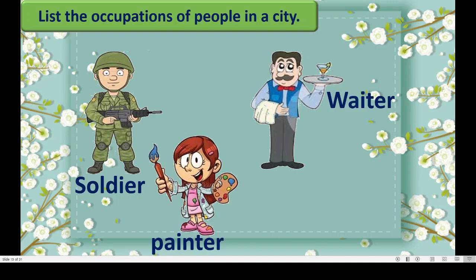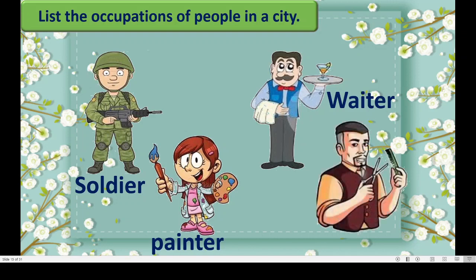Painter. See the picture? Okay. He is a barber who cuts our hair. Correct? Barber. Please remember the names. Okay, soldier, painter, barber, waiter. We can see waiter in the hotels, isn't it?